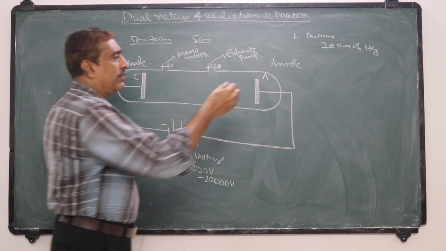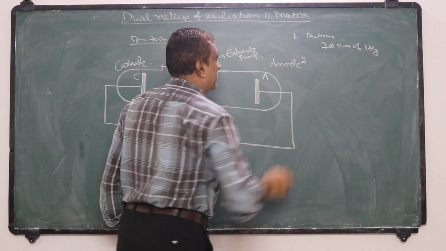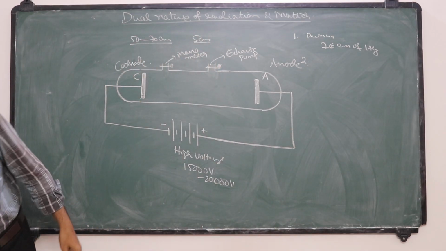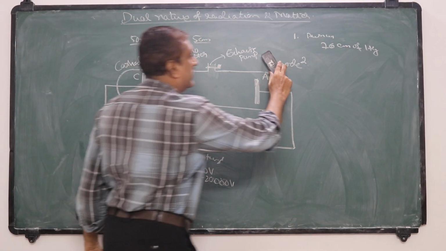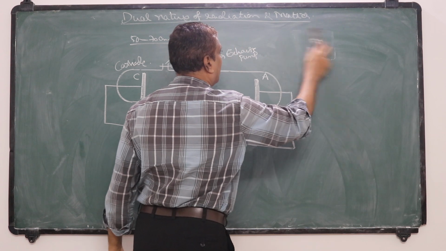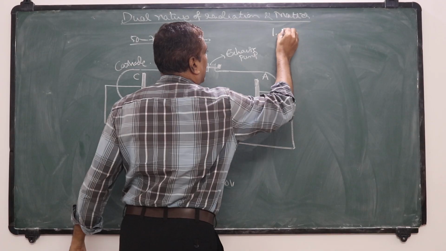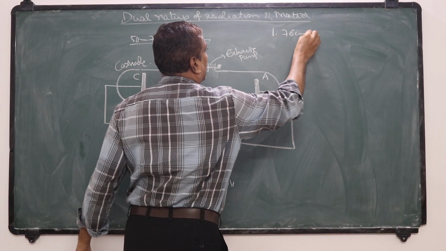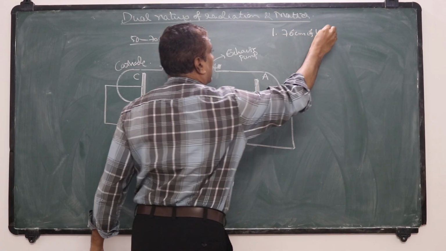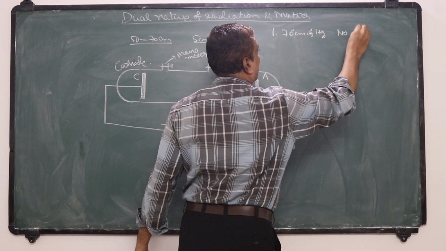At a pressure of 76 centimeter of mercury, there is no electric discharge.